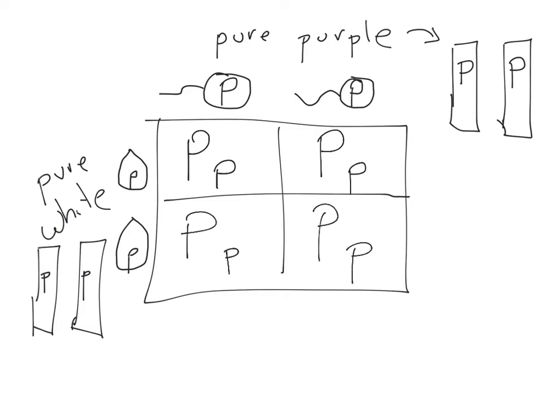So what you have in the offspring is these are all mutts. They're in essence half purple, half white on the inside in their genes. But as we discussed previously, due to the fact that one of these genes is dominant over the other, or one of these really half genes, if you will, is dominant over the other, the only thing visible in these plants would be purple.